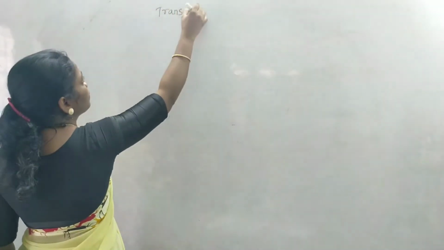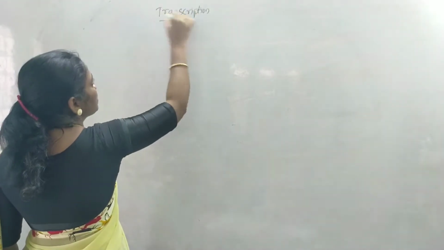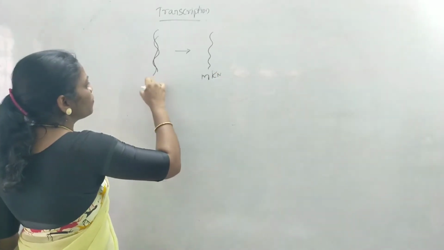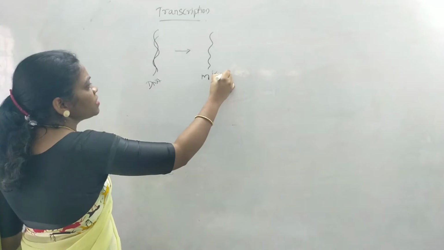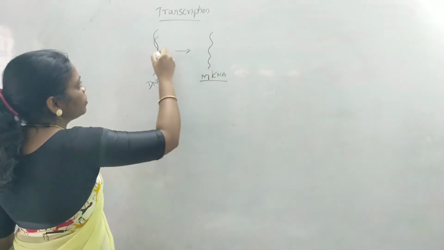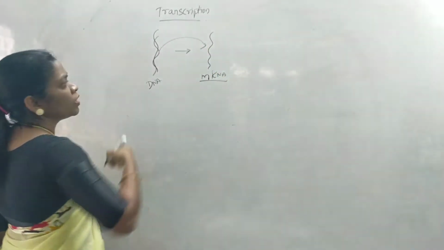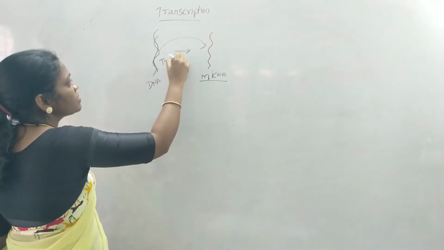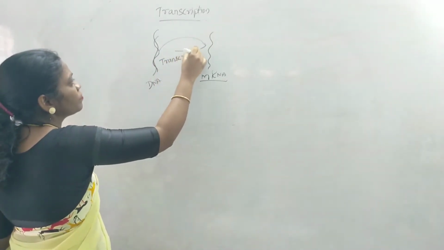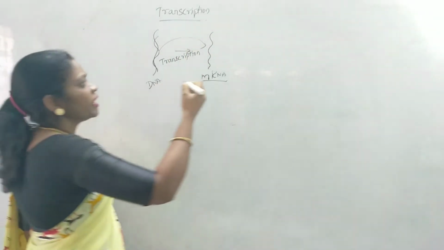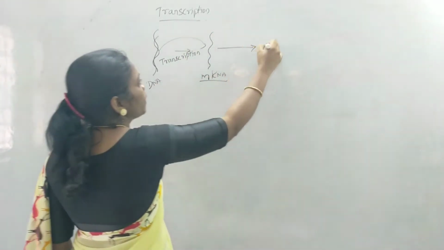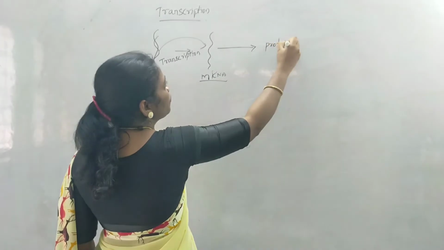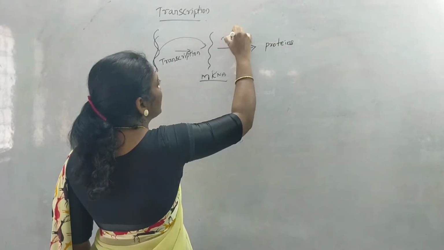So transcription is nothing but a double-stranded DNA molecule synthesizing single-stranded mRNA to encode the information for the production of protein, and this process is known as transcription. When this mRNA carries the information to the cytoplasm to produce specific proteins, it is known as translation.